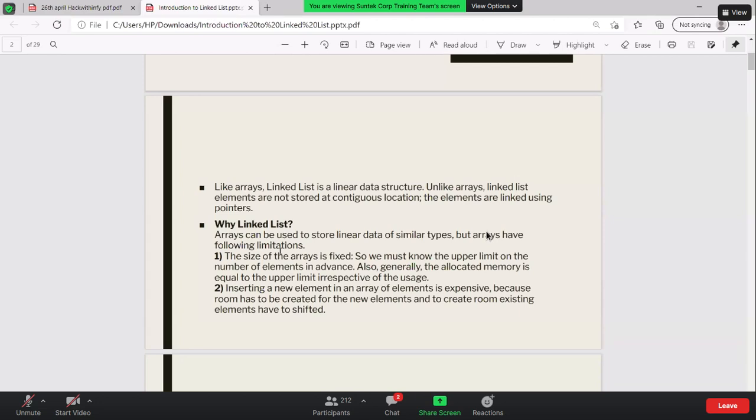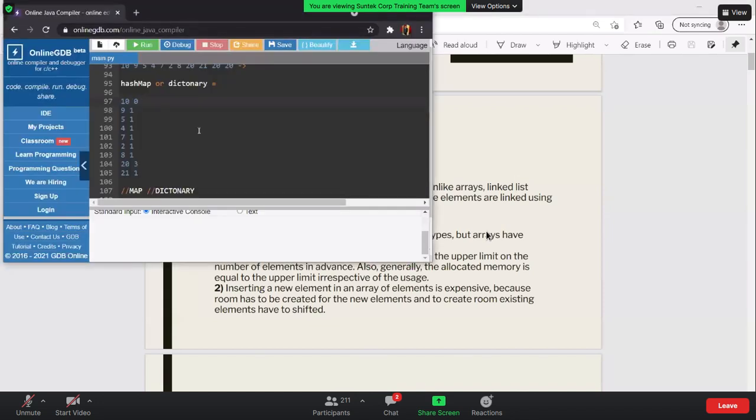If you see the internal implementation of an ArrayList or a list, it basically allocates some memory to the system, and once you exceed that size, it doubles it.